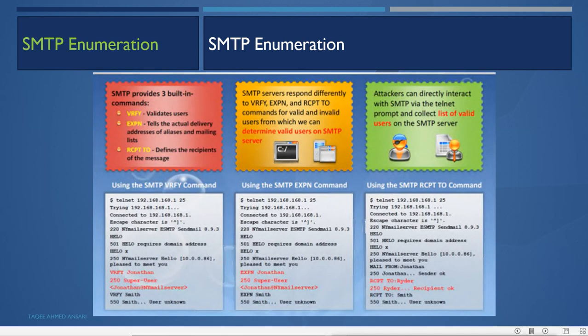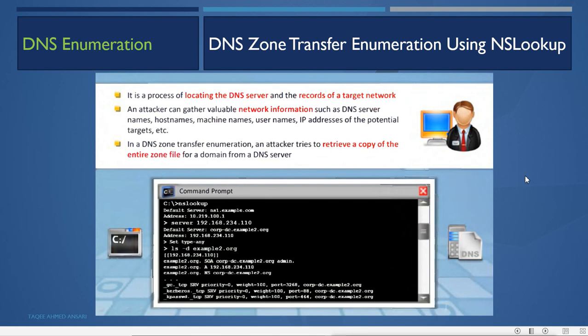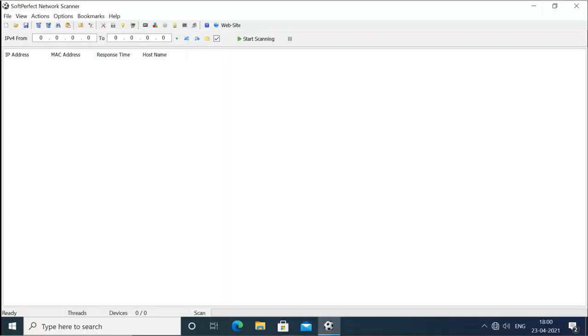Then we have other SMTP enumeration tools. These are graphical tools which we can use to enumerate the SMTP protocol. We can get the information graphically, and we can install these tools on a Windows machine. So this is a graphical tool, SoftPerfect Network Scanner. We can use a range of IP addresses to scan.